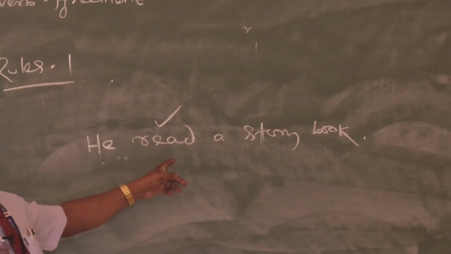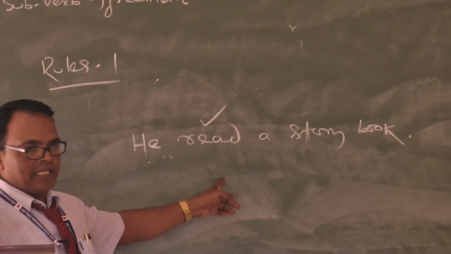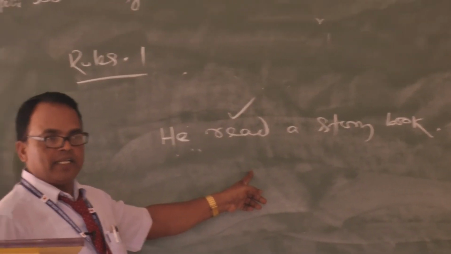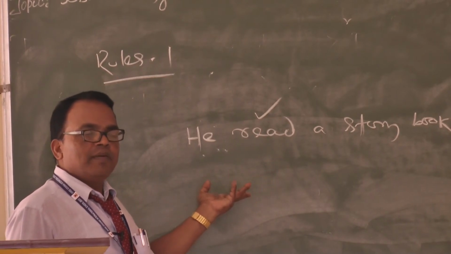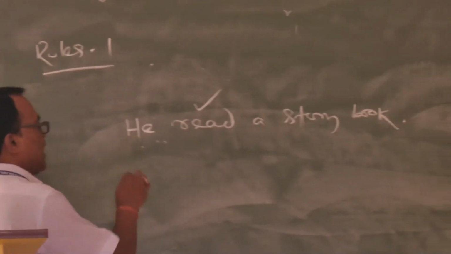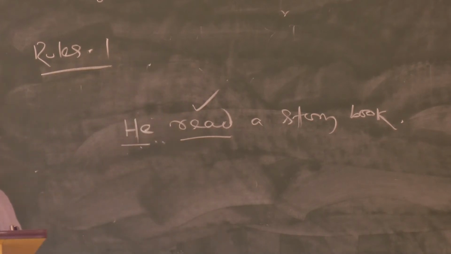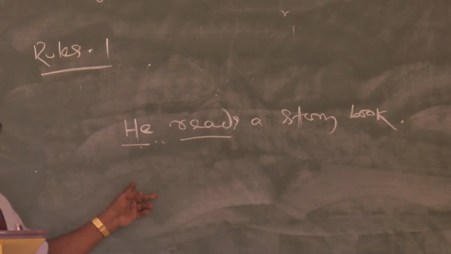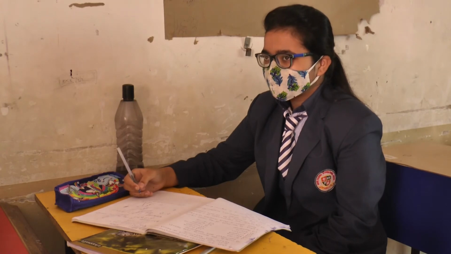We have the same form in V1, V2 and V3: present, past and past participle. Read. So we can tell it is simple past tense. According to subject verb agreement, it is simple past tense. If it is reads, it is also right. Why? It is simple present tense. So that is the confusion when we are reading.